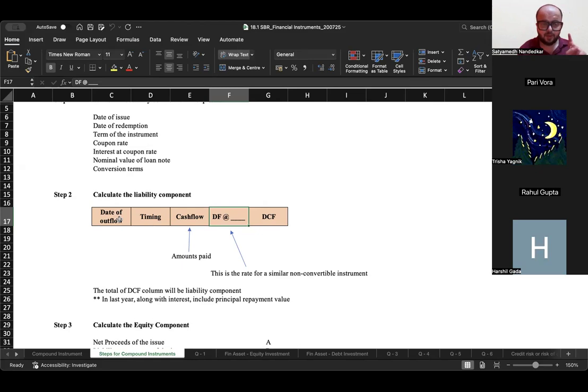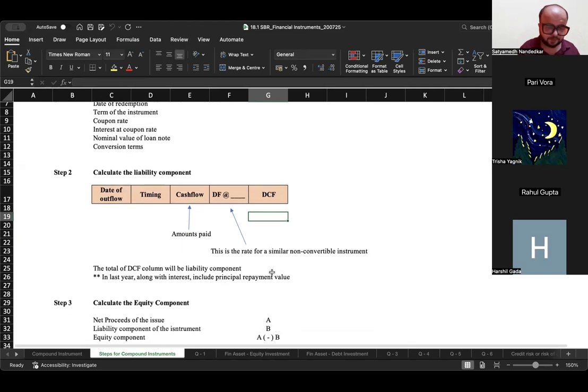So what do you do? You prepare this table, write down the date of outflow, the timing of outflow, the cash flows. From year 1 to 5, you will have interest, interest, interest every year. In year 5, you will also have the amount of principal repayment. Okay. Calculate the present value using the discounting factor, the effective interest rate given in the question. You will get the present value. The total of this present value column is your liability component. What does it represent? It represents the contractual obligation to pay cash to the other entity.